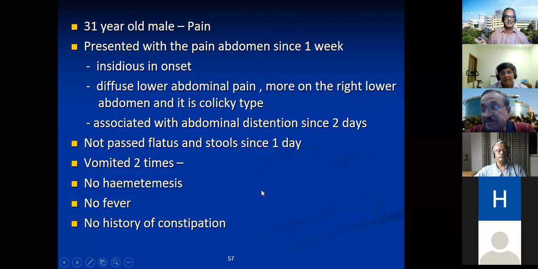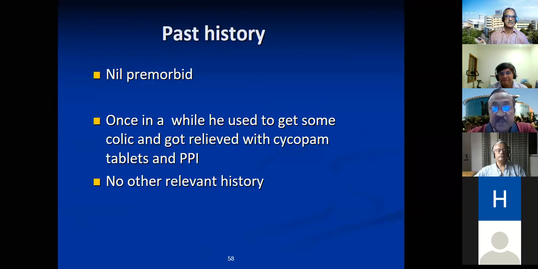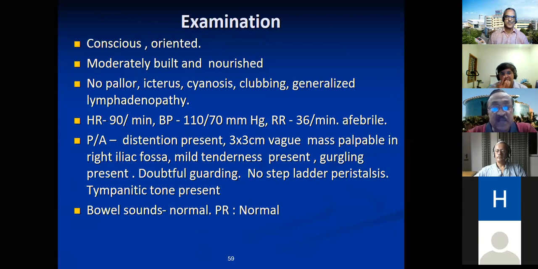So obviously the diagnosis of intestinal obstruction is made here. He used to tell that once in a while he used to get colic, and used to take some Cyclopam, etc., and used to get relieved. During the clinical examination, you find distension present and some vague mass in the right iliac fossa.